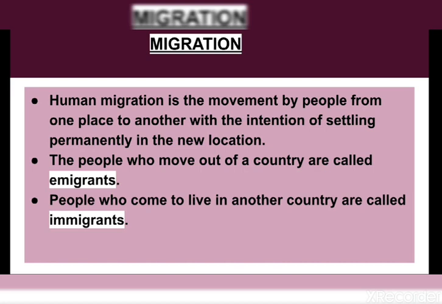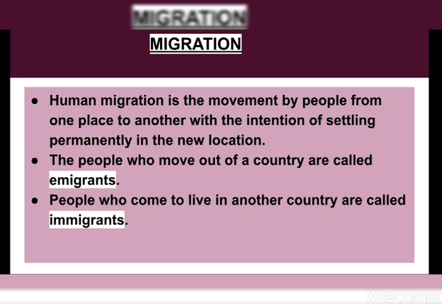So, human migration is the movement by people from one place to another with the intention of settling permanently in the new location. This movement of people can affect economic structures, population densities, culture, and politics. Okay, the temporary movement of people for the purpose of travel, tourism, pilgrimage, as well as daily commute is not regarded as migration, in the absence of an intention to live or settle in the visited places. So then what is migration?